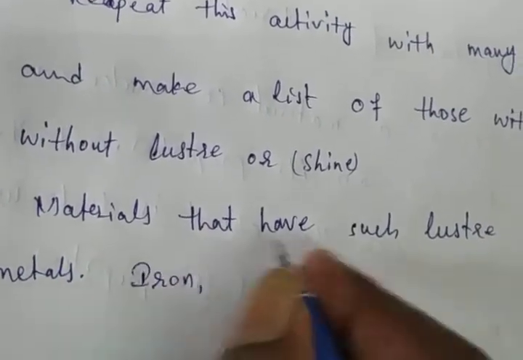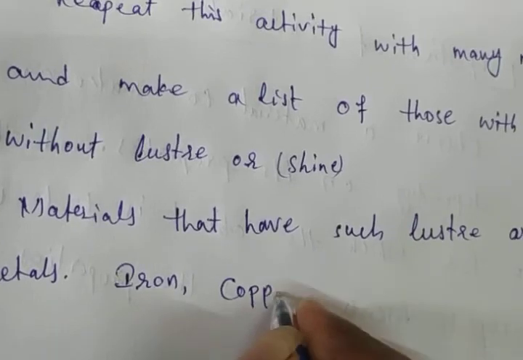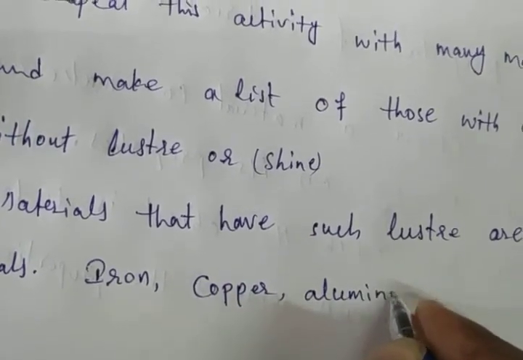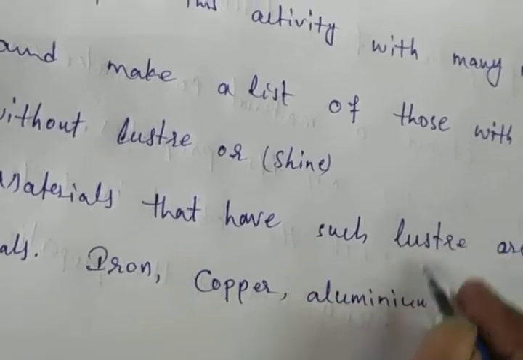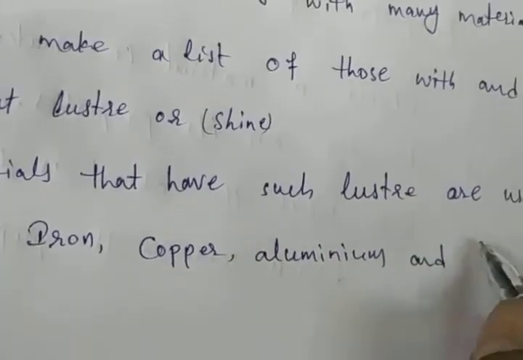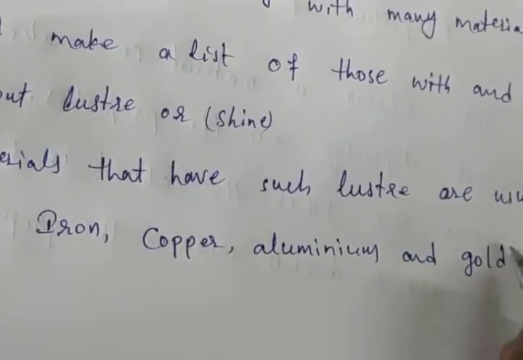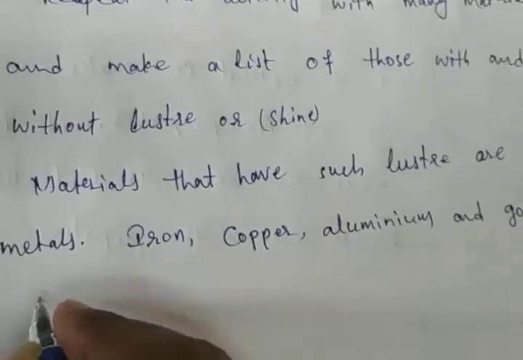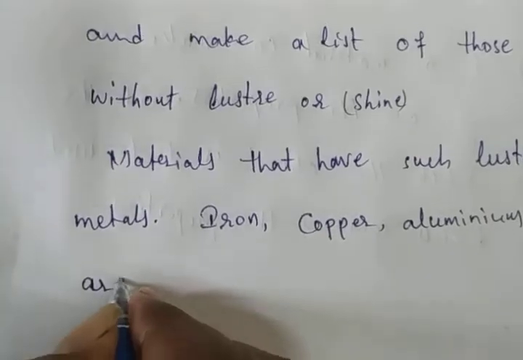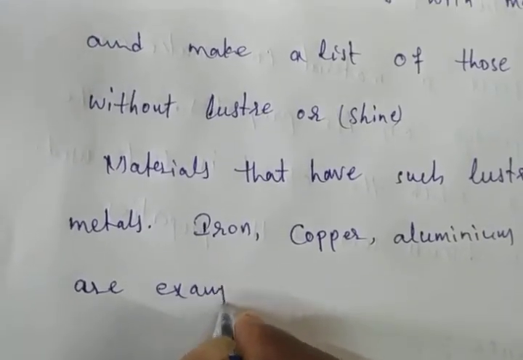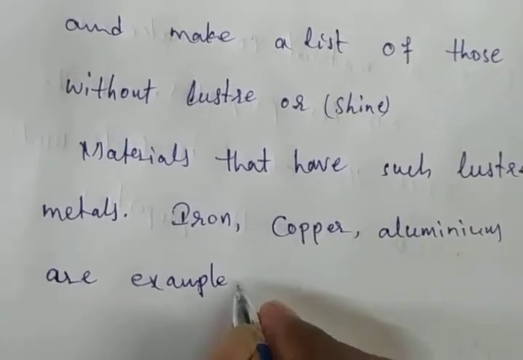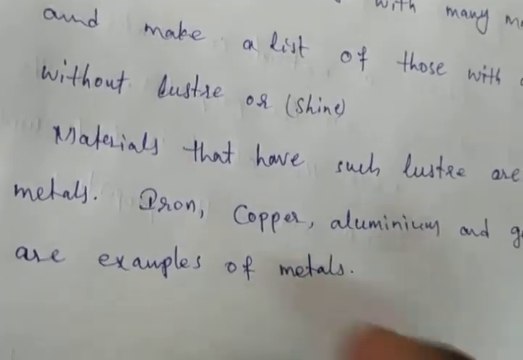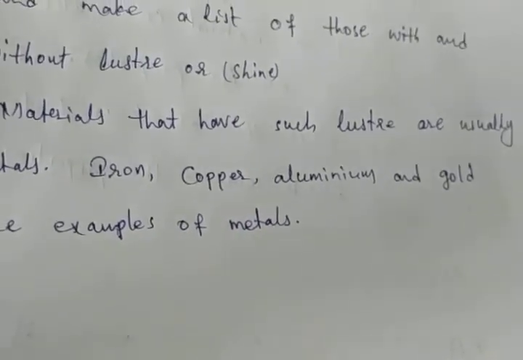Iron is a metal, copper is a metal, aluminium is also a metal, and gold is also a metal. These are examples of metals. So lustre is a metal property.